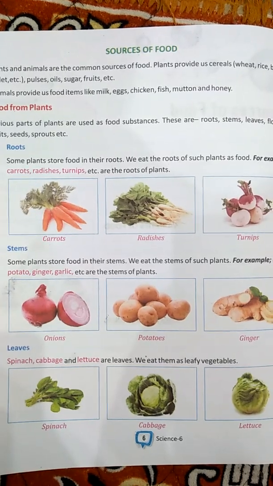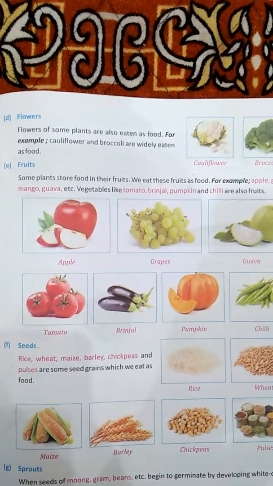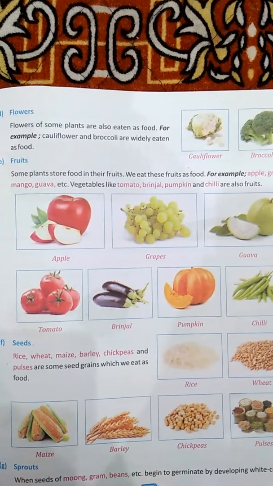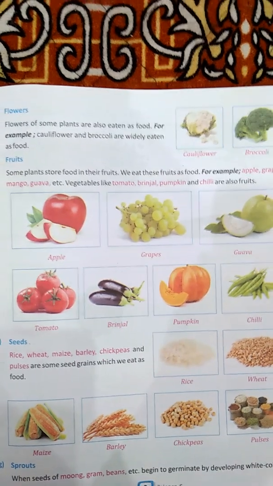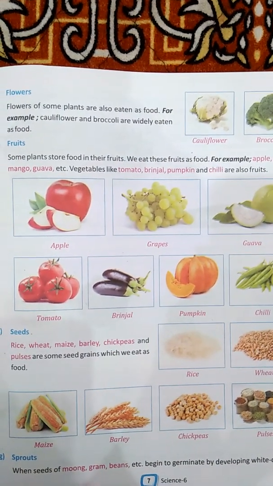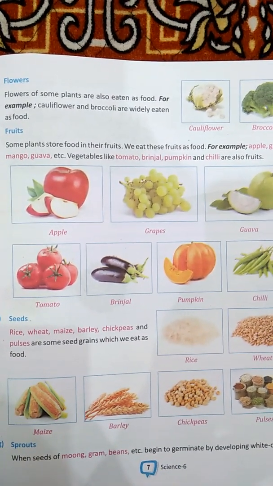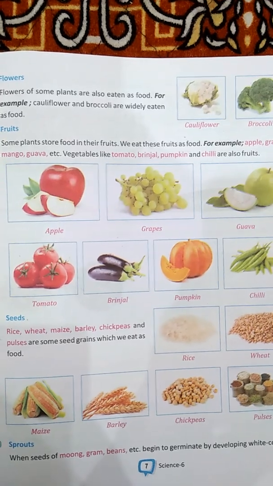We eat them as leafy vegetables. Then our next is flowers. Flowers of some plants are also eaten as food. For example, cauliflower and broccoli are widely eaten as food. Fruits. Some plants store food in their fruit and we eat this fruit as food.